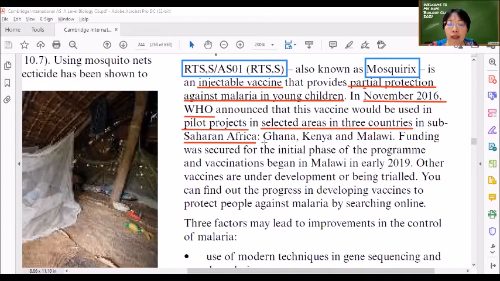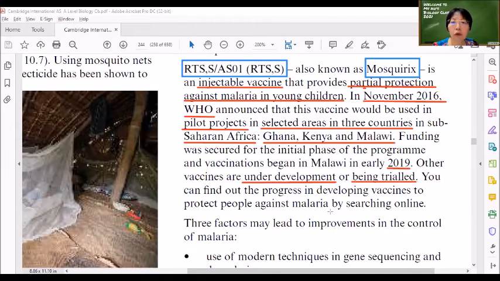Okay, so it's in these countries, Ghana, Kenya, Malawi, all in Africa. They are given this vaccine to try out and see how effective it is. Funding was secured for the initial phase of the program, and vaccinations began in Malawi in early 2019 only, like 2 years ago. And other vaccines are under development or being tried. Under development means still being developed in the lab. Being tried means already being tried by people, right?